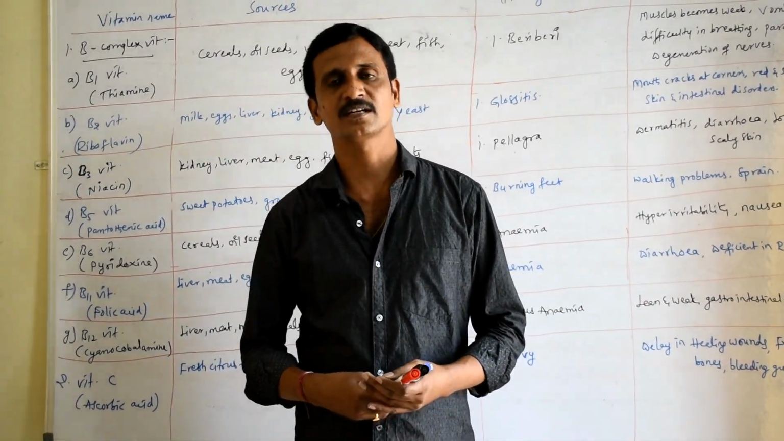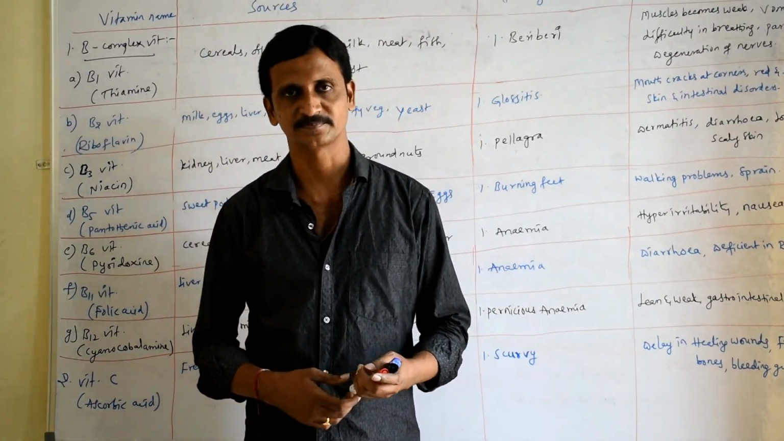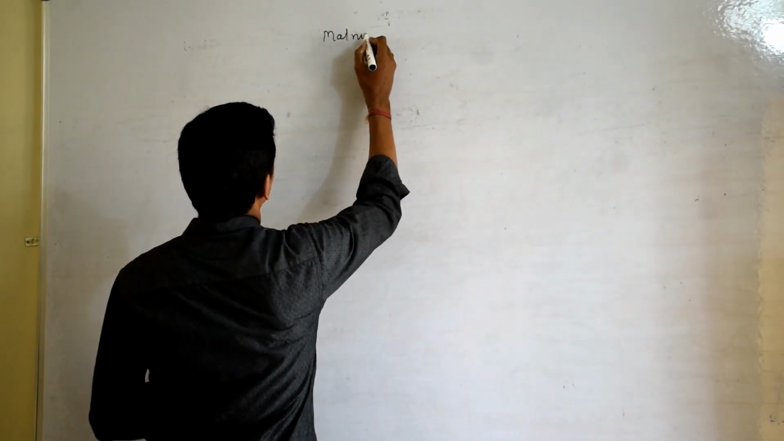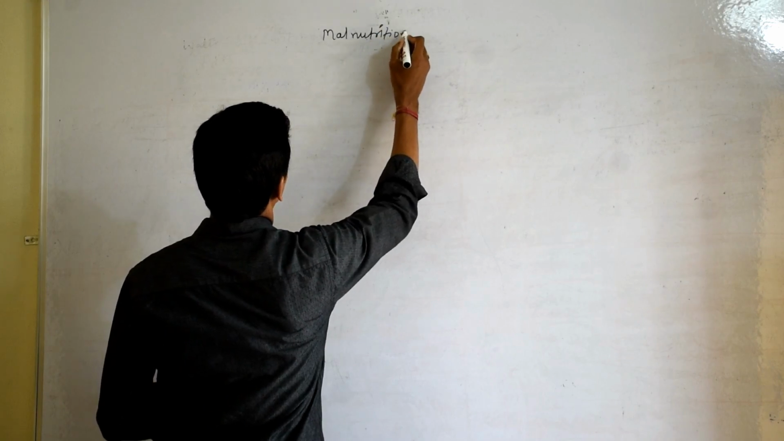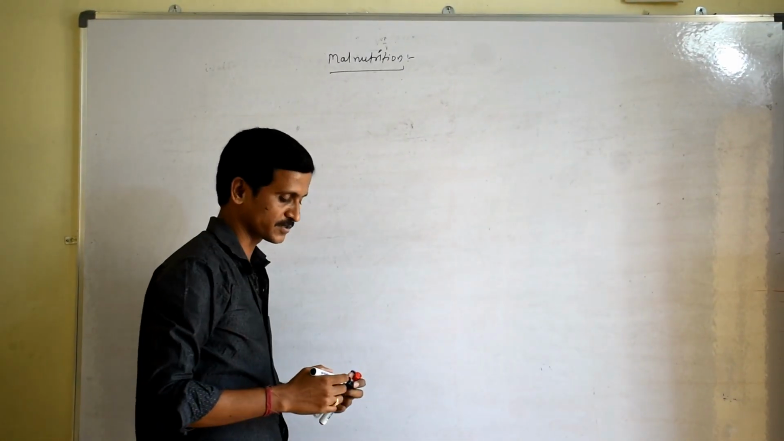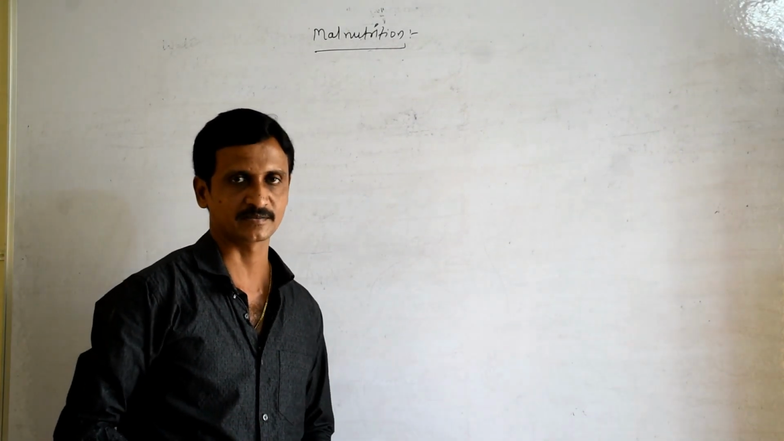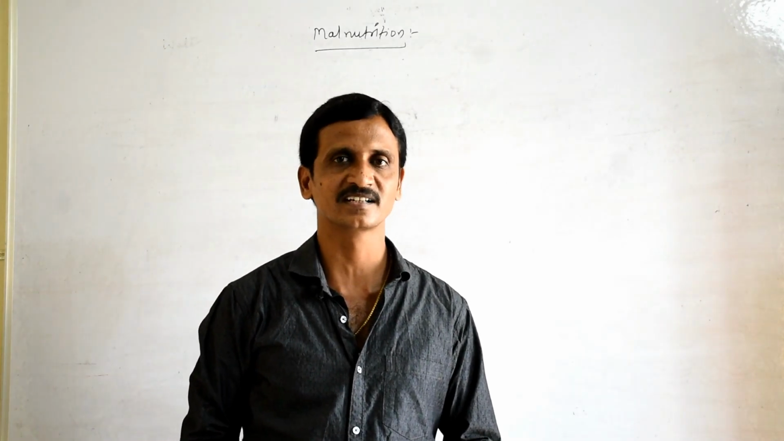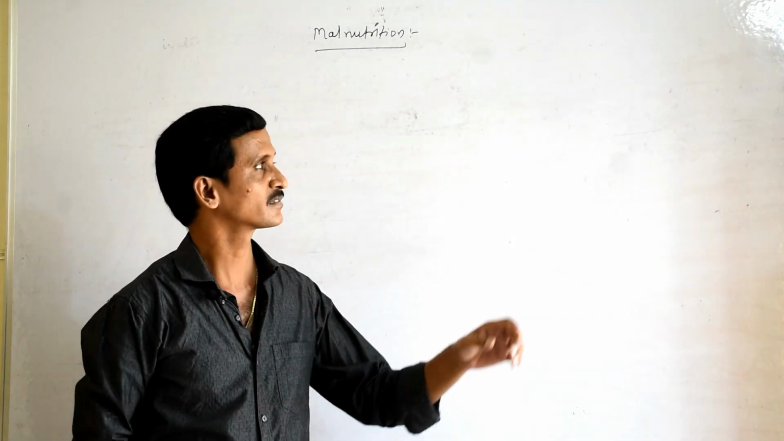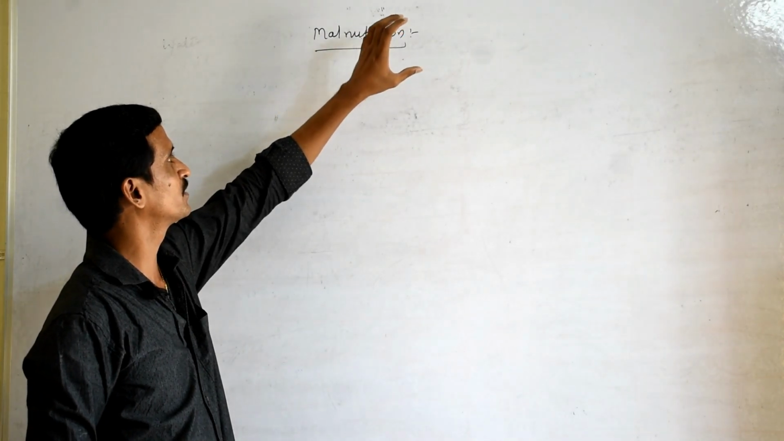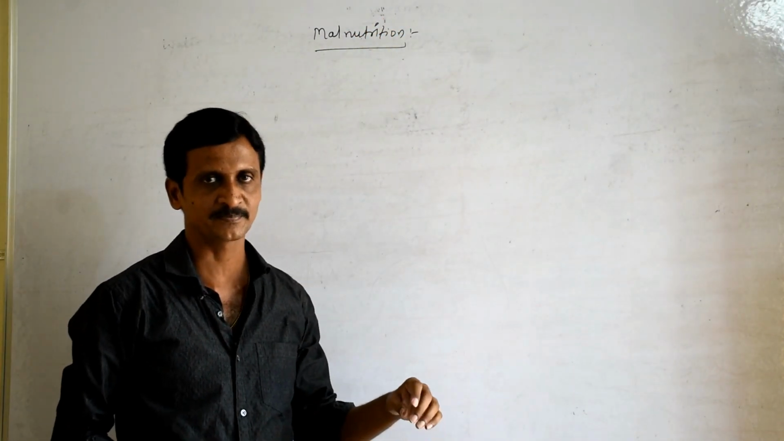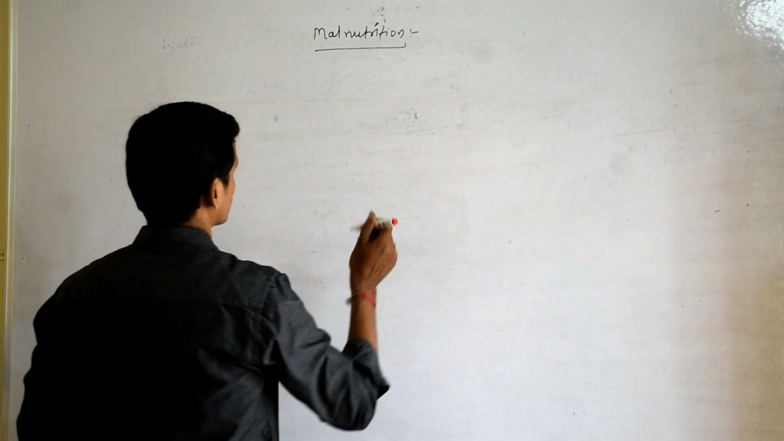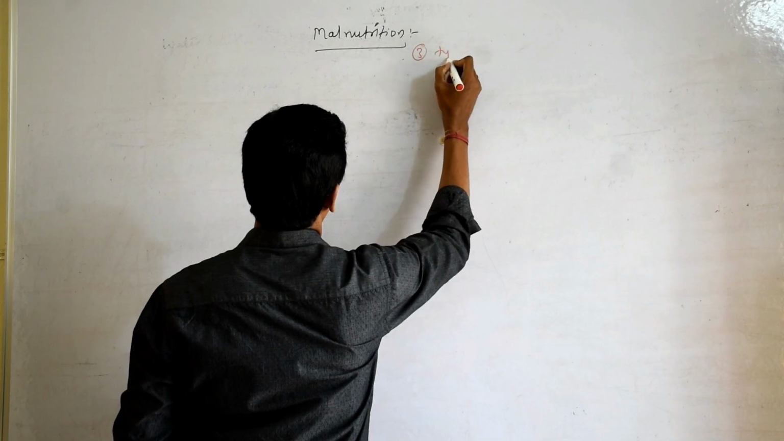Then after this we have to continue with malnutrition. So let us continue with malnutrition. Actually, balanced diet means the diet which possesses all the ingredients. Malnutrition means the diet from which if any one nutrient is missed for a prolonged period, then that is called malnutrition. Malnutrition is generally of three types.